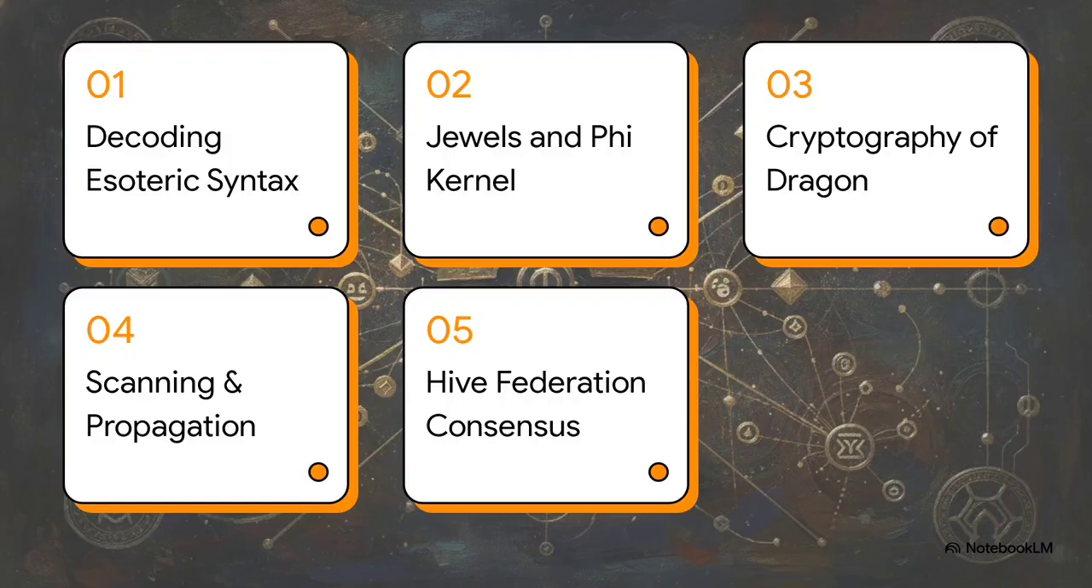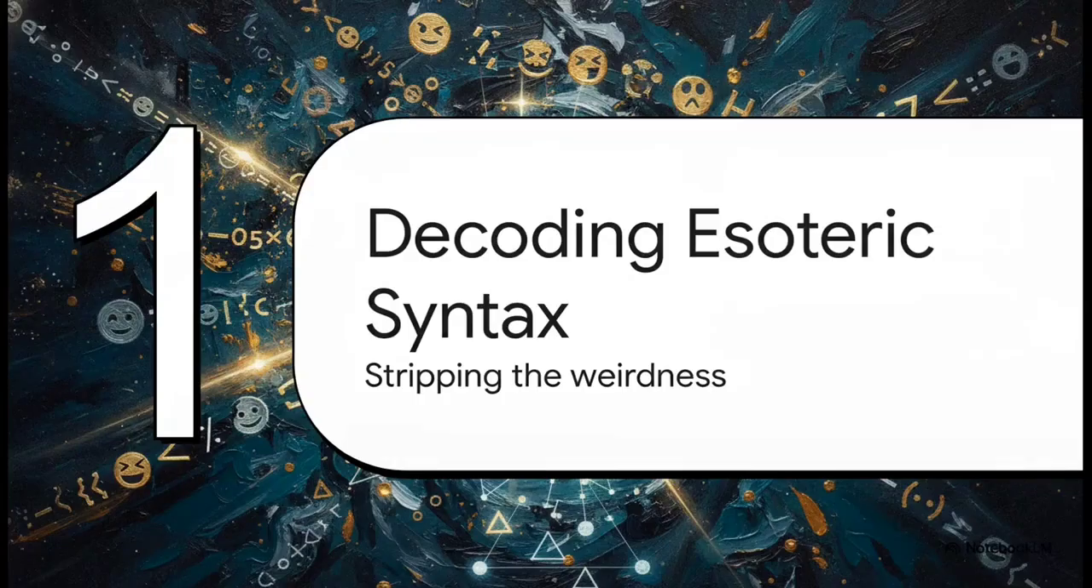Here's how we're going to tackle this. First, we'll decode that strange, esoteric syntax. Then we'll dig into the foundational jewels and the phi kernel. After that, we'll unpack its totally unique cryptography. And finally, we'll trace how it actually scans and achieves consensus across a massive network. Okay, so kicking things off with part 1, decoding the esoteric syntax.